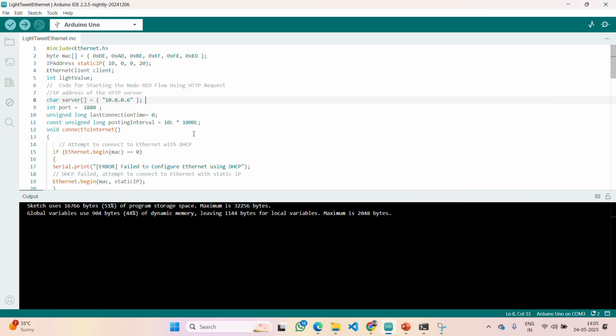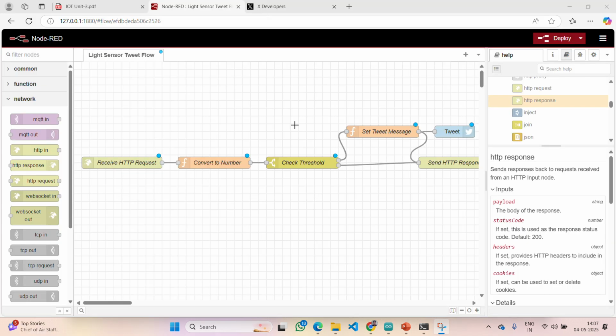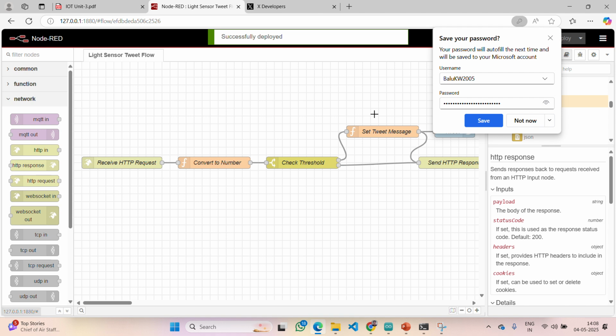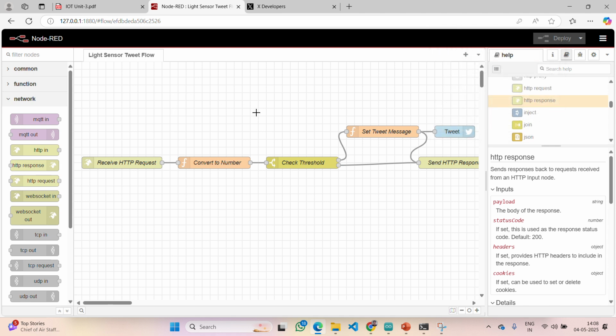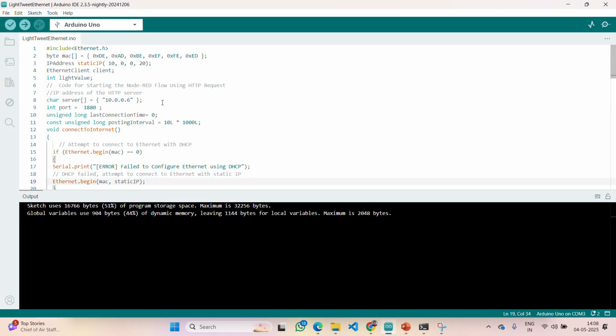Yes. Now if you check with this port, you may access your actual thing, nothing but our Node-RED. So now with the IPv4 address which I have copied, we need to verify once. So let us check it. Yes, guys, one more thing we need to do is we should deploy it actually. So now you can see that it is successfully deployed. Save it. So once this deployment is done, now we can proceed here.